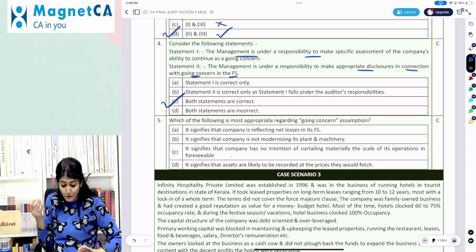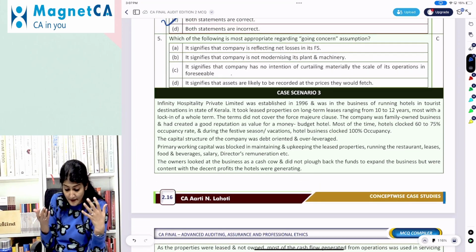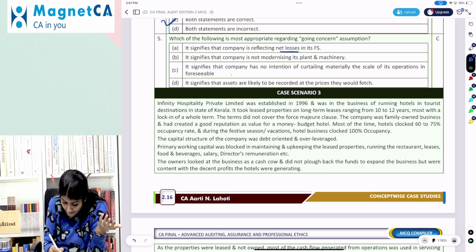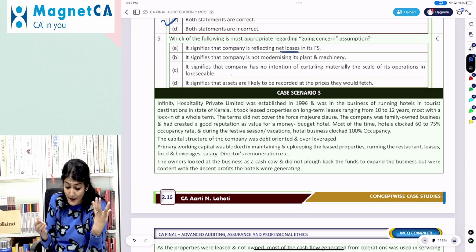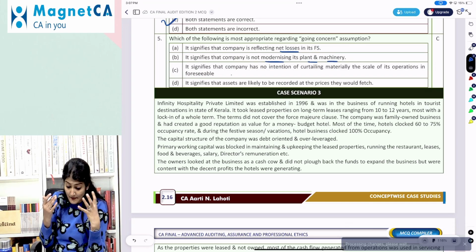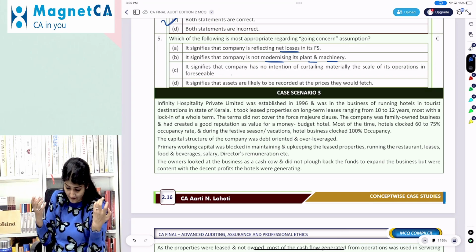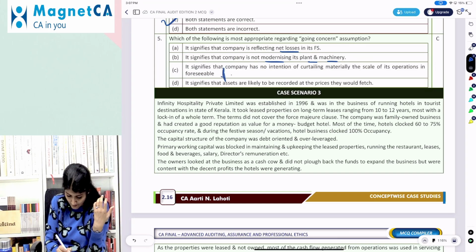Which of the following is most appropriate regarding going concern assumption? It signifies that the company is reflecting net losses. It signifies that the company is not modernizing its plant and machinery. It signifies that the company has no intention of curtailing materially in the foreseeable future.